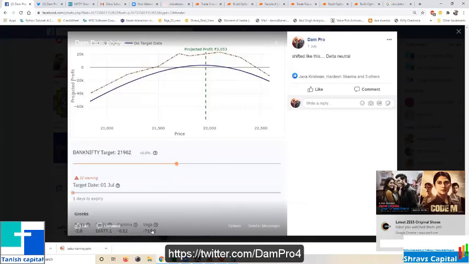See, you need not worry about what is delta neutral, what is this thing. You need to see what is the real risk coming to you, and what is the real risk reward you are going to get. Based on this payoff, below 21,500 I will be safe. On expiry day the market was trading around this green line, right? And till 22,500 I was expecting this profit. Even around 21,700 if it expires, I was seeing this much profit.